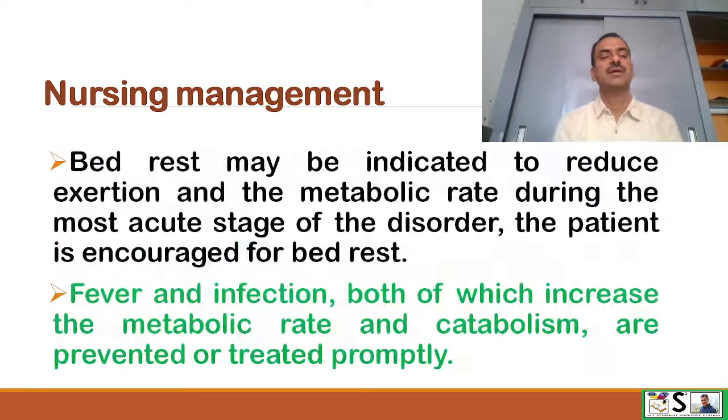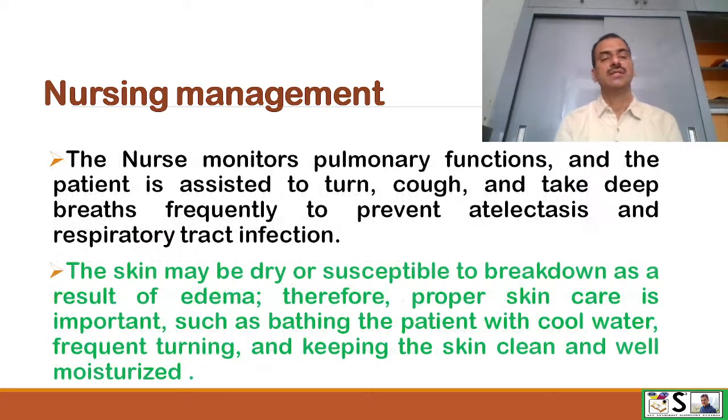Bed rest may be indicated to reduce the exertion and metabolic rate during the most acute stage of this disorder. The patient is encouraged for bed rest. Fever and infection, both of which increase the metabolic rate and catabolism, are prevented and treated promptly. The nurse monitors pulmonary functions, and the patient is assisted to turn, cough and take deep breaths frequently to prevent atelectasis and respiratory tract infections.